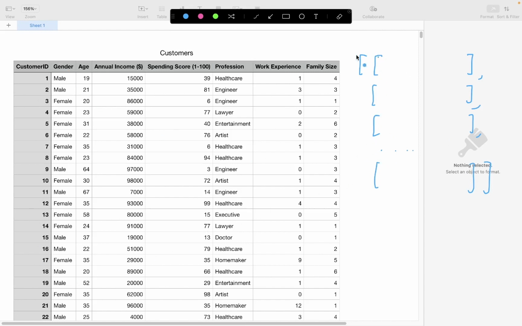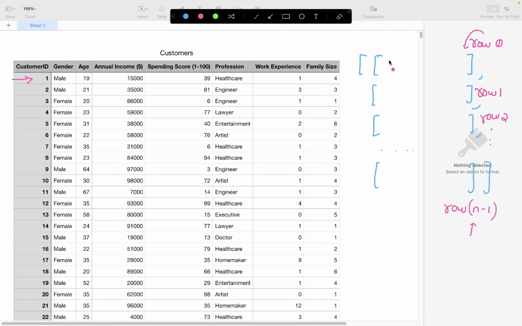Every inner list corresponds to a particular customer ID. Let me call this row index 0. The first inner list is row index 0, which corresponds to the observation that I'm currently highlighting. The second one corresponds to row index 1, row index 2, and so on till row index n minus 1, considering n as the total number of observations present within your data.